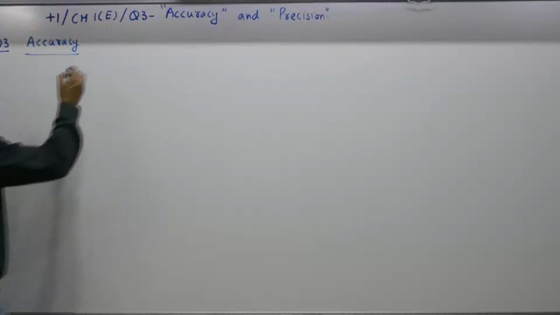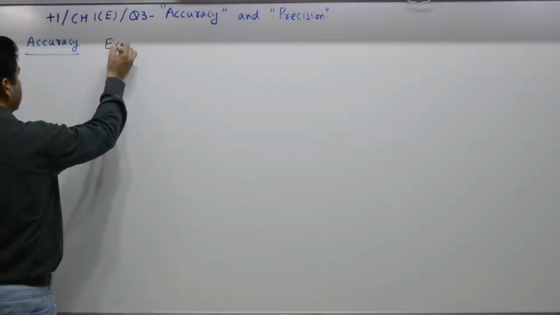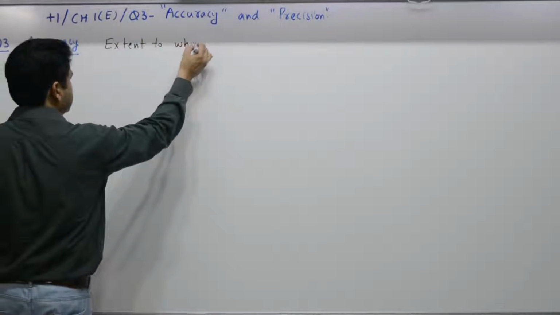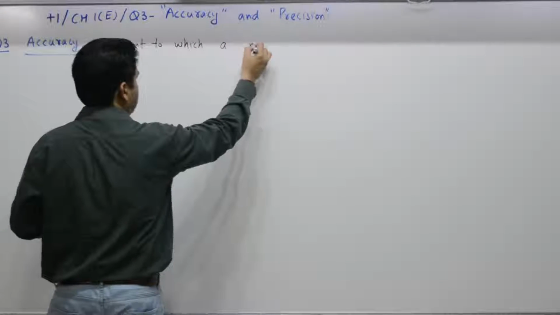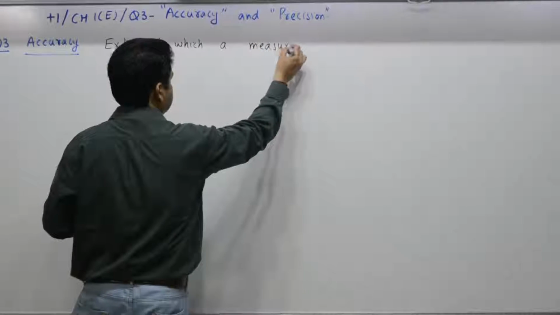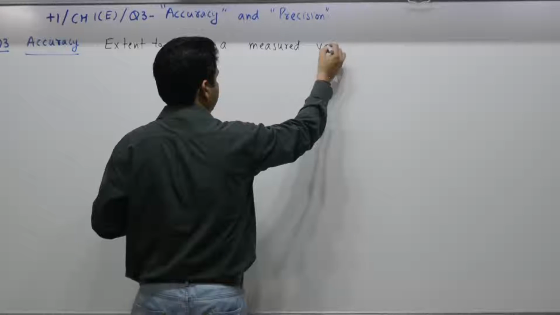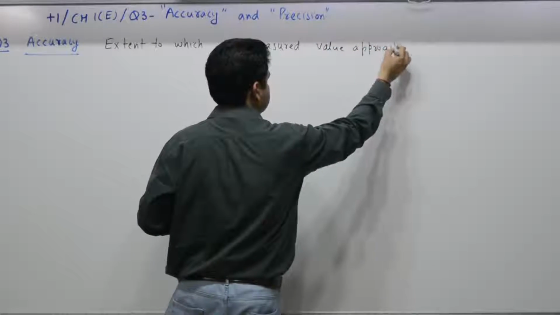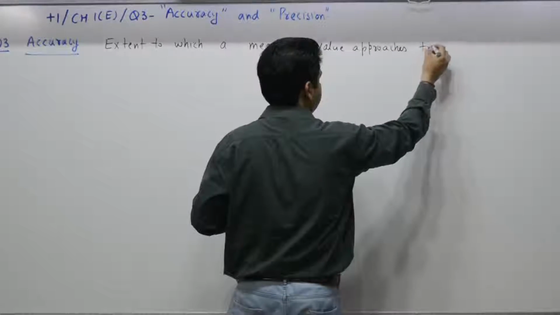It is extent to which a measured value approaches true value.